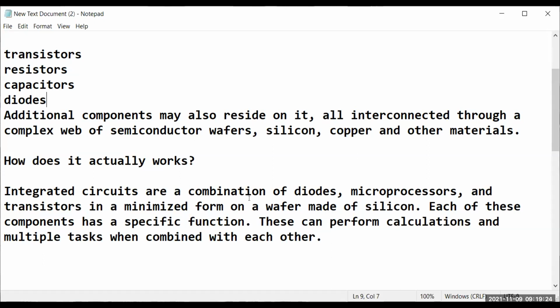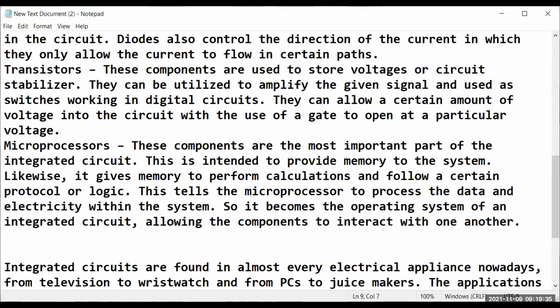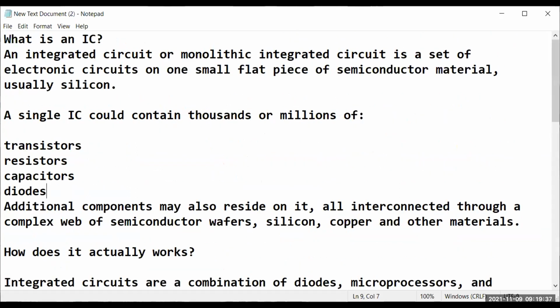And next is diode. Somebody wants to say about diode? Anyone who wants to say what is a diode? Anyone? You don't remember what a diode is? Okay, Rudra, you can say. Yes, ma'am. Can you hear me? Yeah, I can hear you.